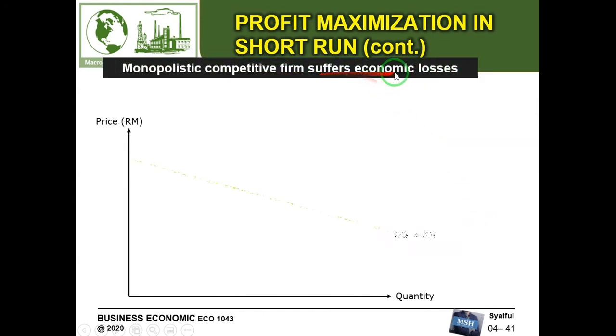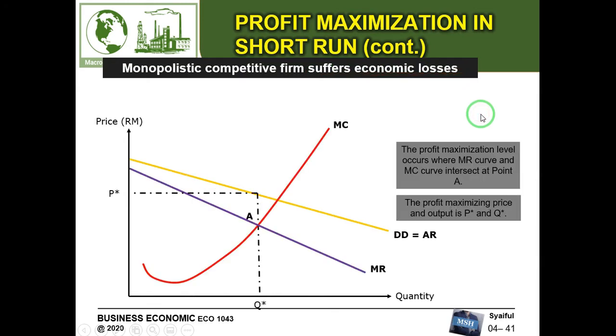Okay, next, suffering economic loss. The situation when the firm suffers economic loss is this: this is point A, the intersection between marginal revenue and marginal cost. This is the equilibrium quantity and this is the equilibrium price.